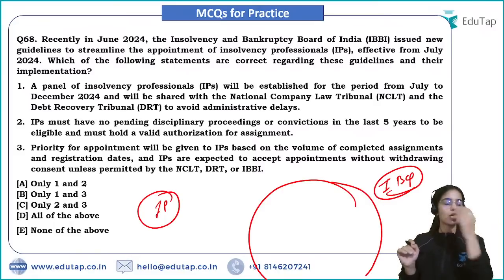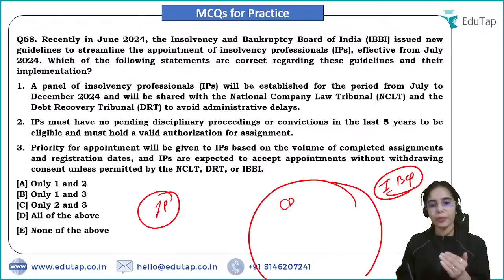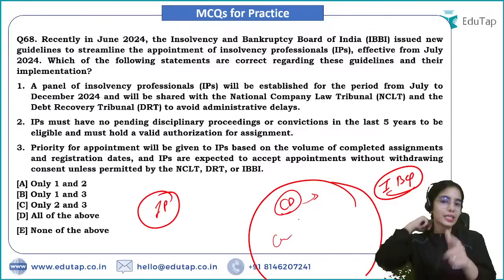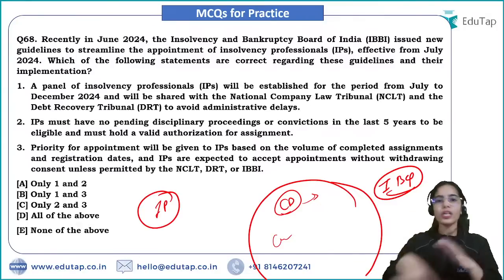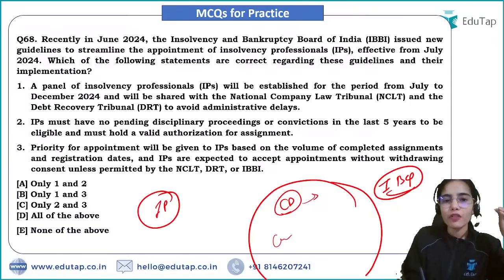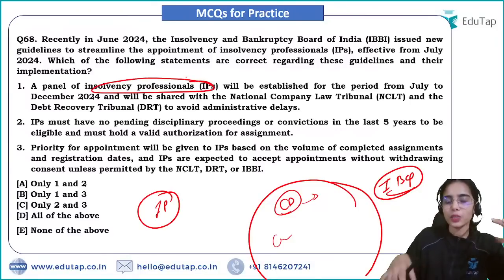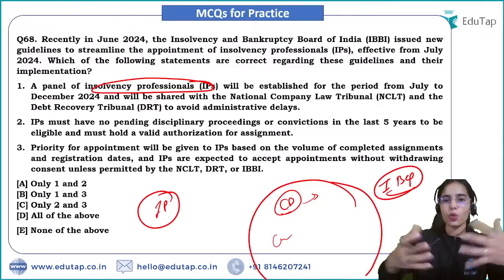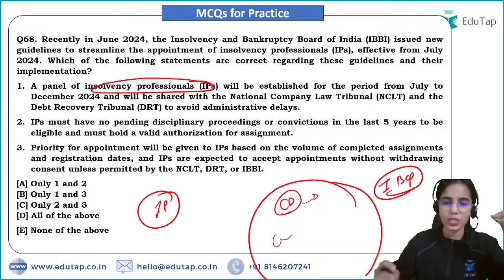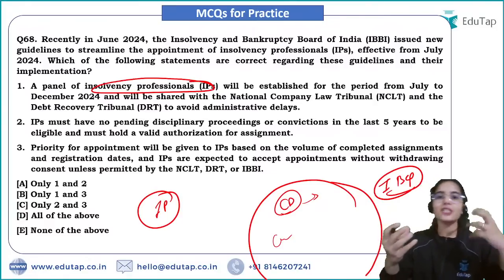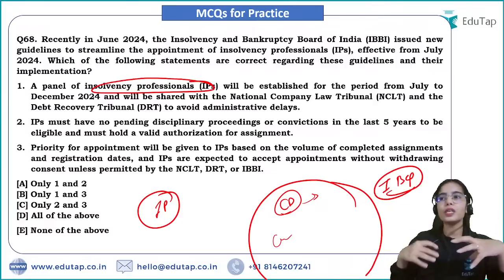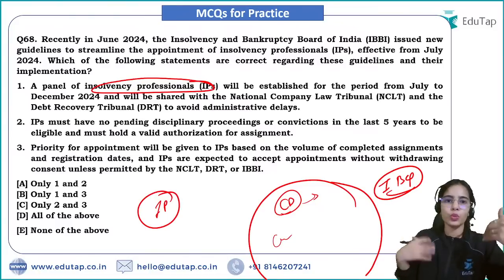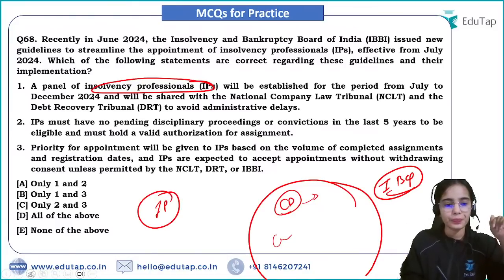Okay, or let's say a corporate, so I am the corporate debtor, or I am the debtor who is saying that I am bankrupt. Or let's say the creditors that have given the money, they are saying that this debtor is bankrupt and we want our money back. Okay, so a panel of insolvency professionals are the ones that oversee the whole of the insolvency and bankruptcy process, so that the debtor as well as the creditor, no one is harmed and no one is neglected in a way. Okay, this is the idea.